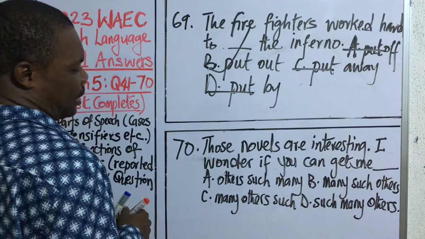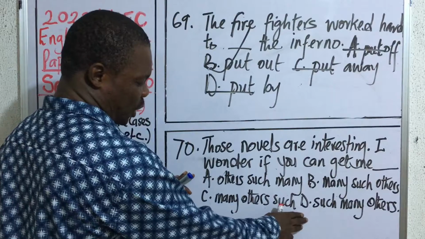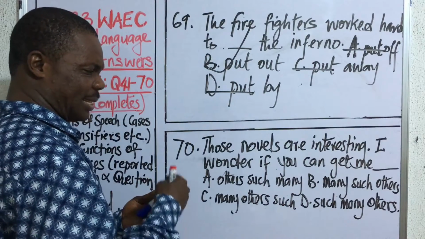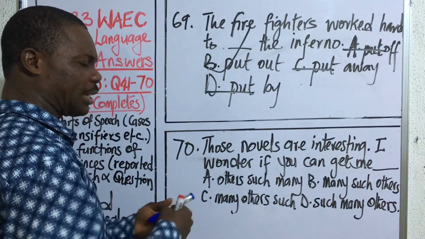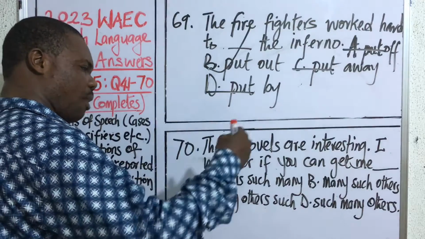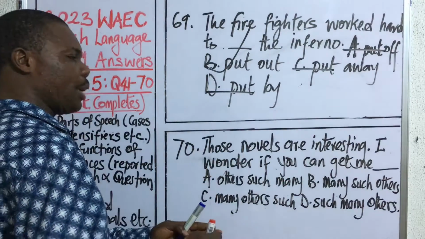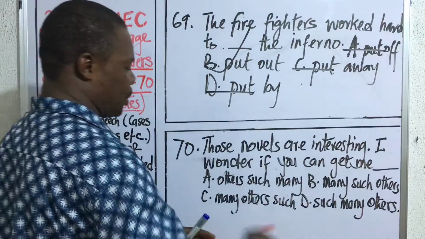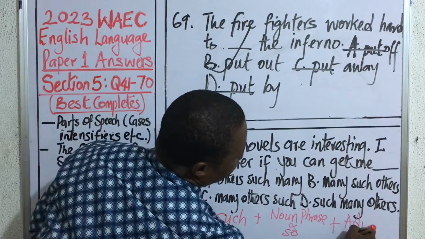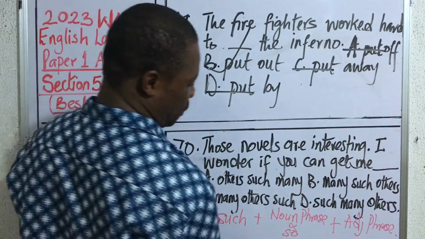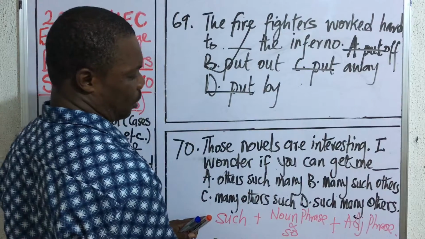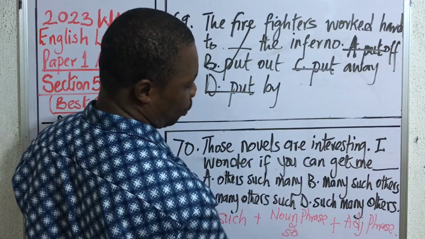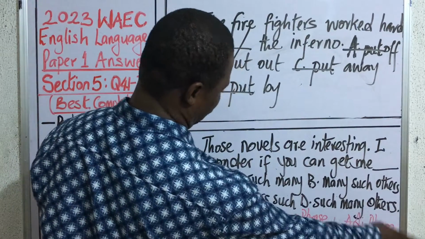So, whenever you have such an expression, it usually takes a kind of arrangement like such plus noun phrase together with so, then plus adjective phrase.